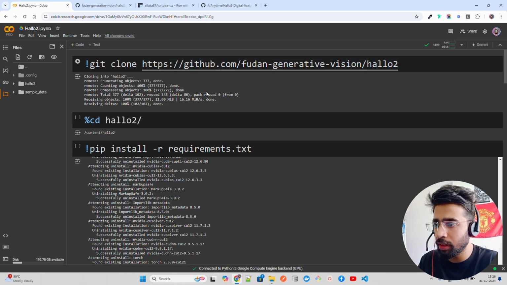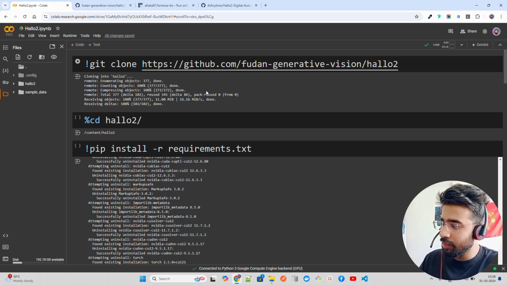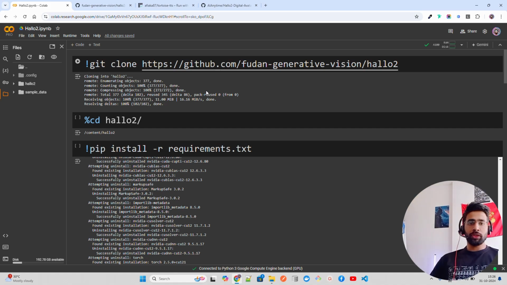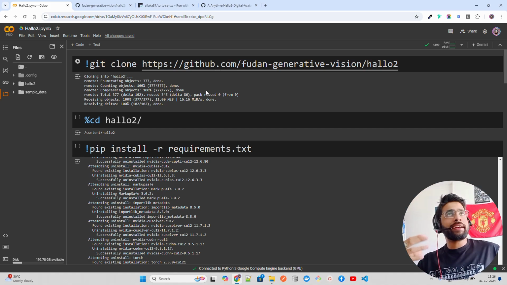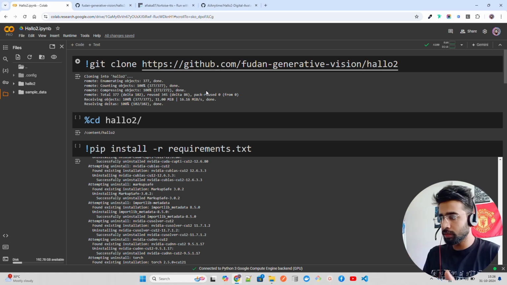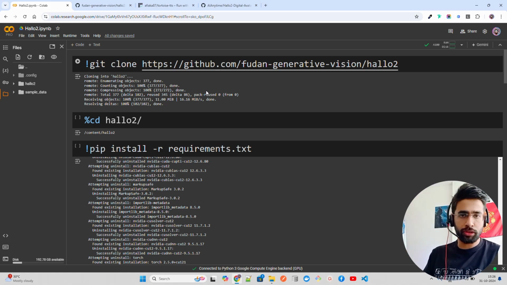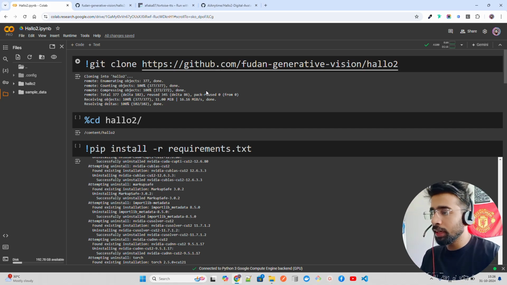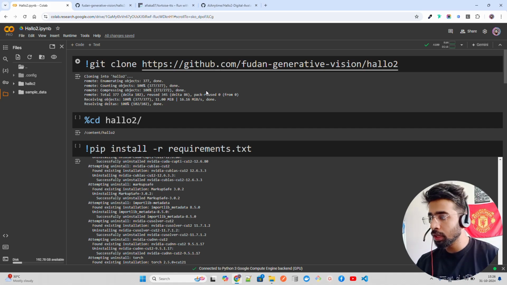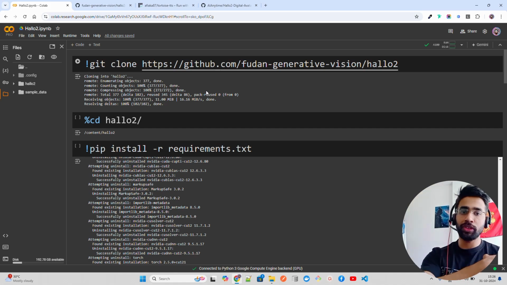That you can see over here, and once I clone it, I have to cd inside it. Now, Hallo2 is a model that can generate lip sync videos from still images of faces and also audios. You can generate high resolution and long duration videos as well, because it was a challenge earlier. It's open source, freely accessible for researchers and developers, so you can use it to build on top of it.